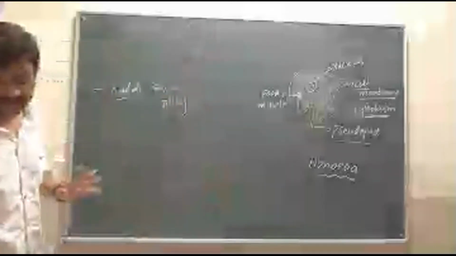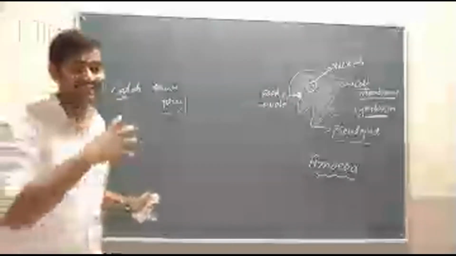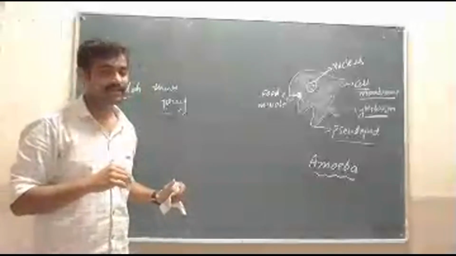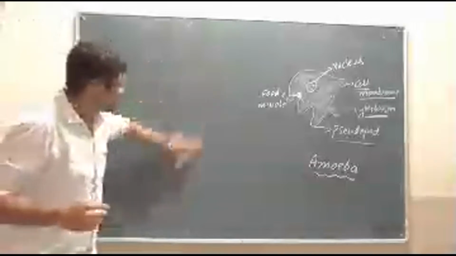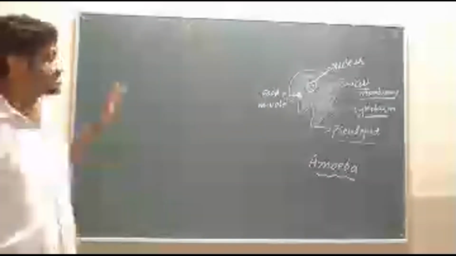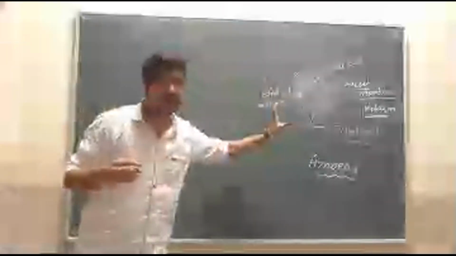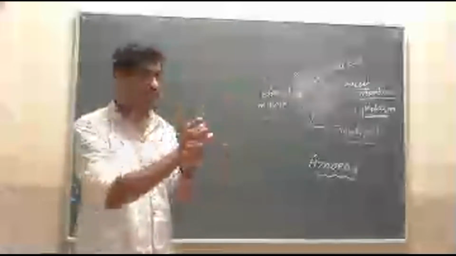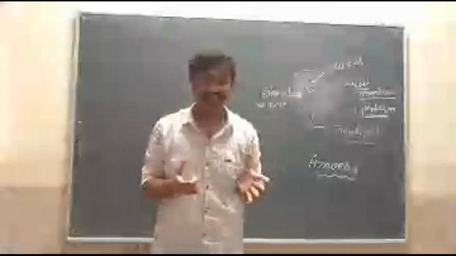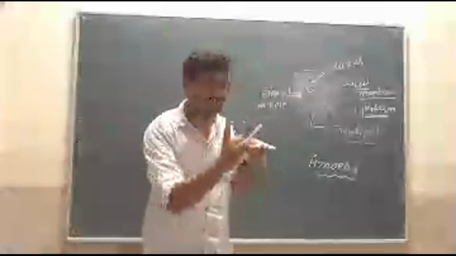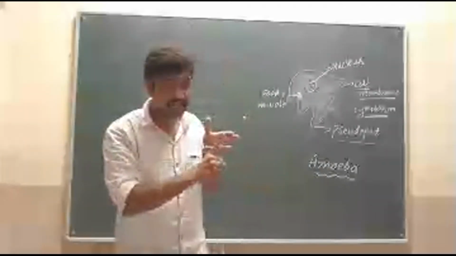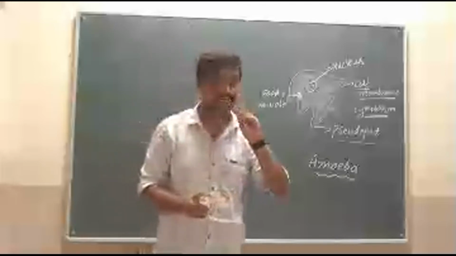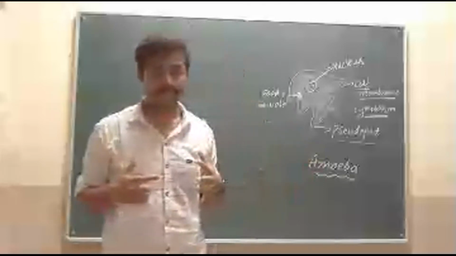Then how will digestion occur in the amoeba? I will explain this digestion in amoeba in 5 steps, as we studied in the human being: ingestion of food, digestion, absorption, assimilation and egestion. The 5 steps in human digestion.